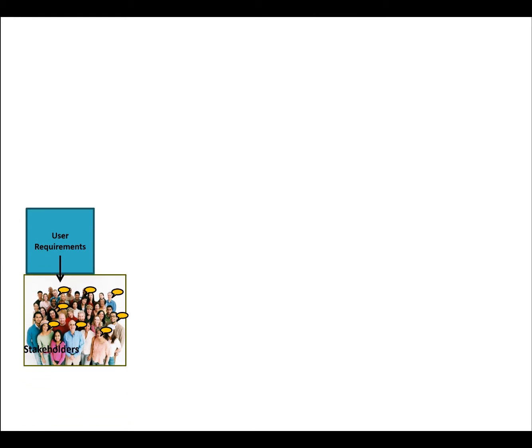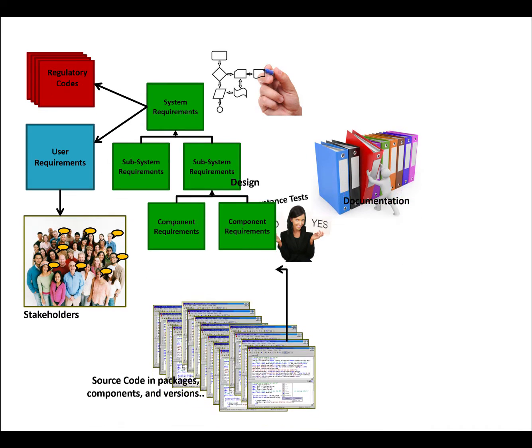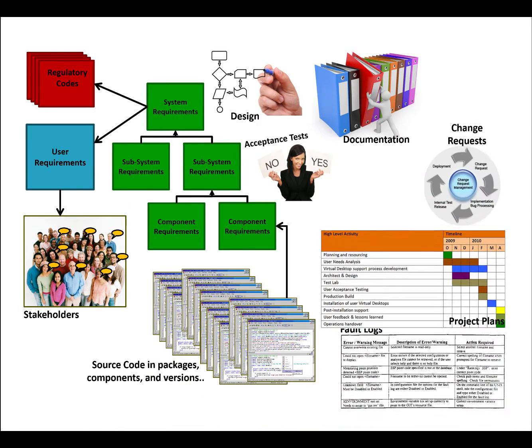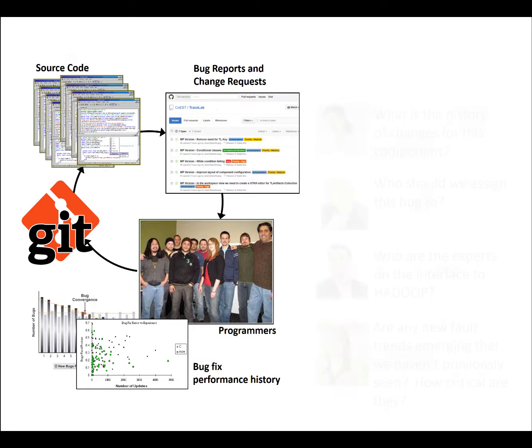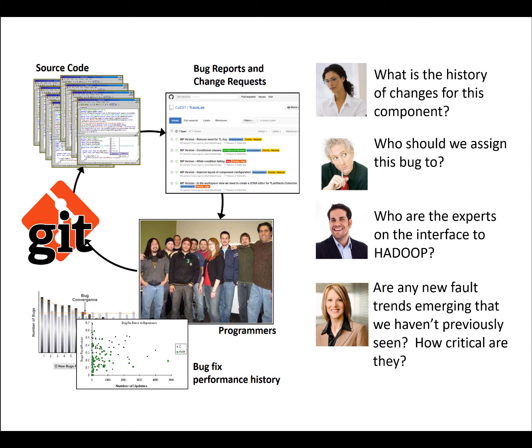Software projects produce large quantities of data, including requirements, design artifacts, source code, project plans, bug reports, and so on. If leveraged effectively, this project data can provide significant intelligence to project stakeholders. For example, a stakeholder could ask, What is the history of changes for this component? Or, Who are the experts on the interface to Hadoop?